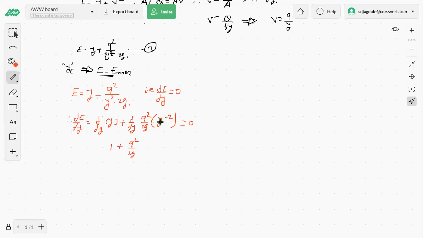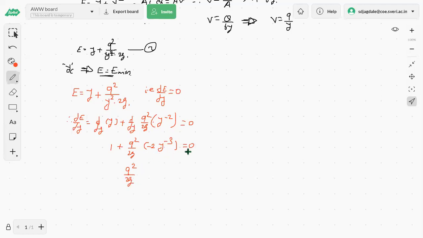What about the differentiation of y raised to minus 2 with respect to dy? Minus 2, y raised to minus 3, is equal to 0. That is q square divided by 2g.